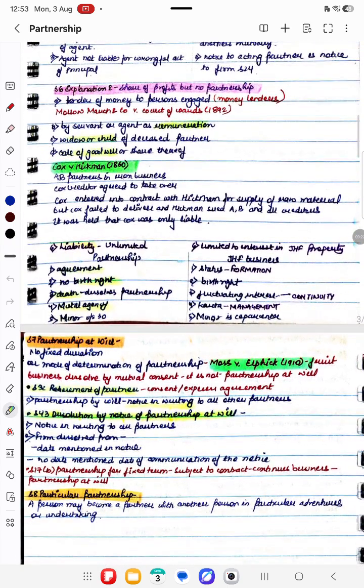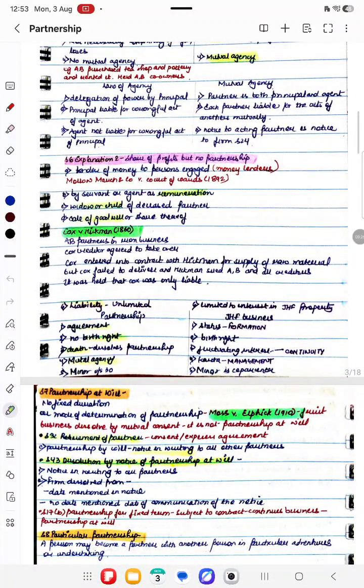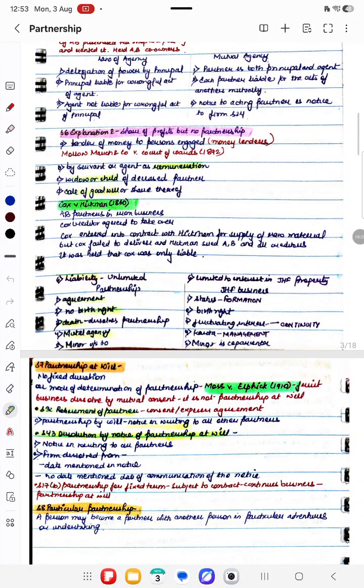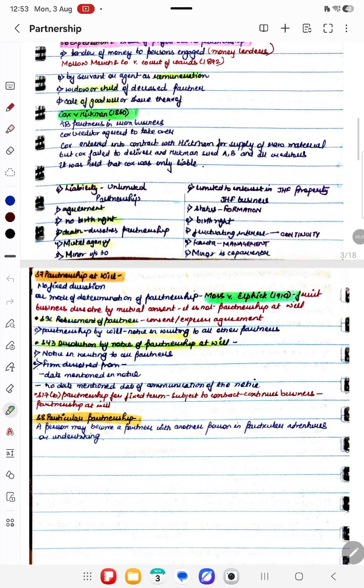That's the case regarding partnership, and a partnership can be a partnership at will, which is not for a fixed duration. That's the test to determine whether it is a partnership at will. Otherwise, there is no mode for determination of the partnership. For example, in Moss versus Elphick, it was decided that the business to be dissolved by mutual consent is not considered a partnership at will, because there is a mode for putting an end to the partnership.